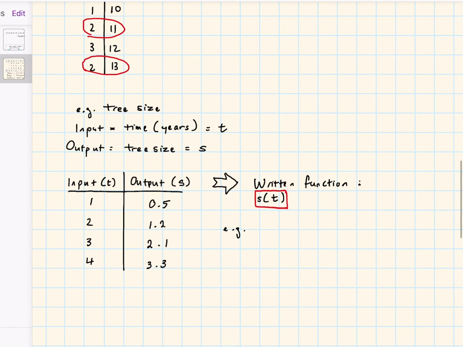So let's put some actual numbers into this function expression so that you can have a better understanding of what this means. Again, S(T) basically means tree size over time. So for example, let's say I have S(1) equals 0.5. Take your time to pause this video and try to see what that means.